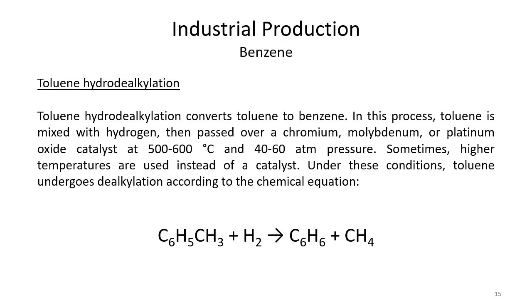So how it is done, in this process, toluene is mixed with hydrogen, and after the mixing with hydrogen we have to use certain catalysts for them. They can be chromium, molybdenum or platinum based catalysts, and then these catalysts are provided with a very high temperature, like 500 to 600 degrees Celsius at 40 to 60 atmospheric pressure. That is quite high pressure.